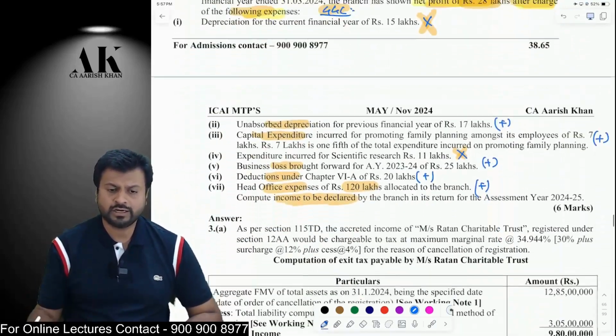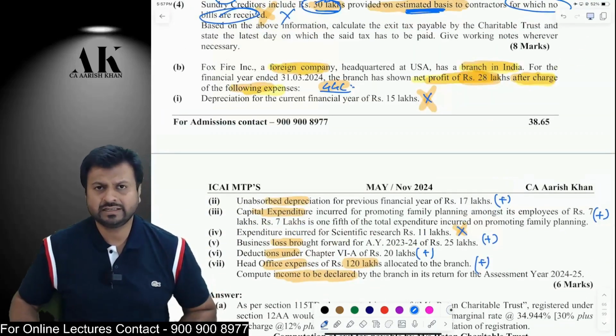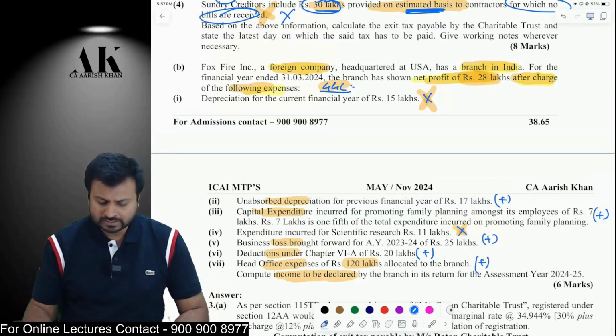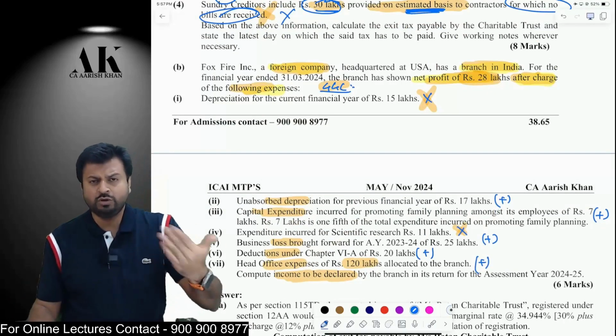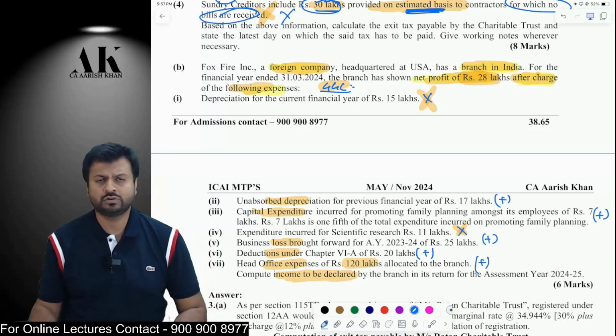Then compute accredited income and compute the tax, as simple as that. The tax rate over here is 34.944%. The next question is also a new kind of question, a very important question, very good question for the examination.